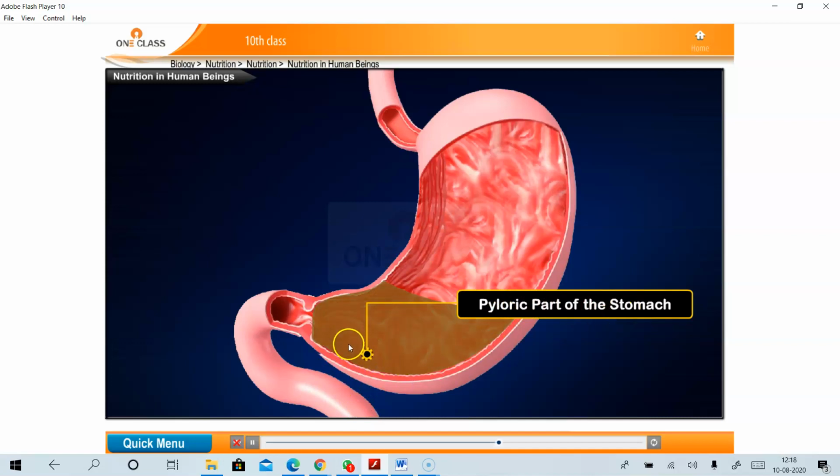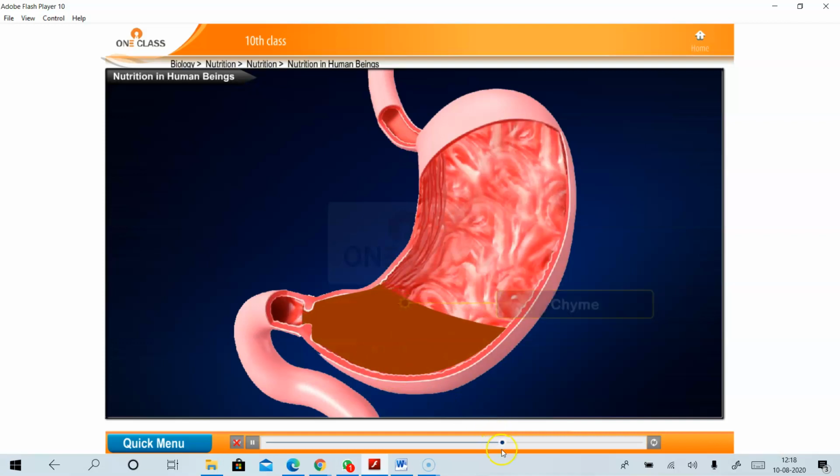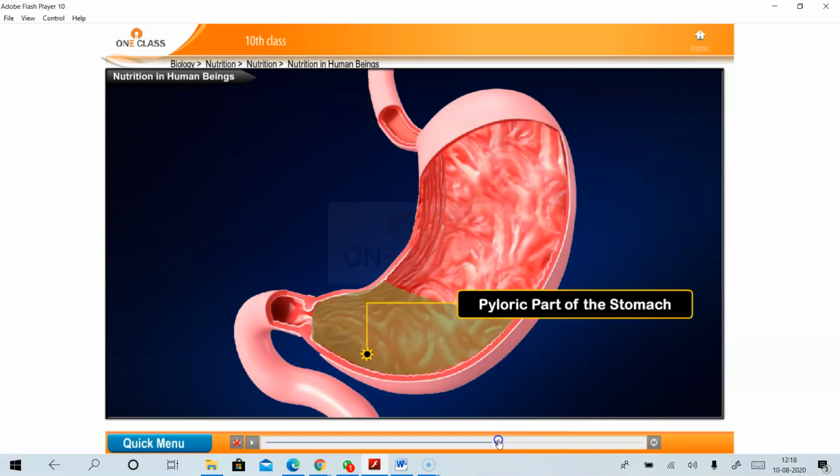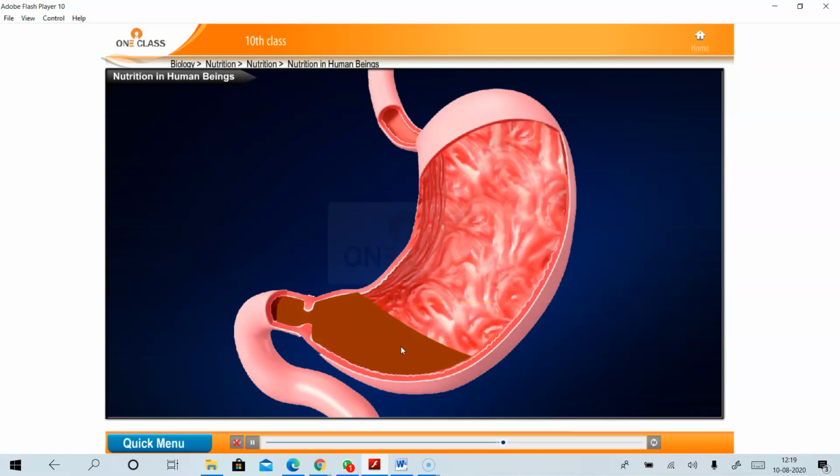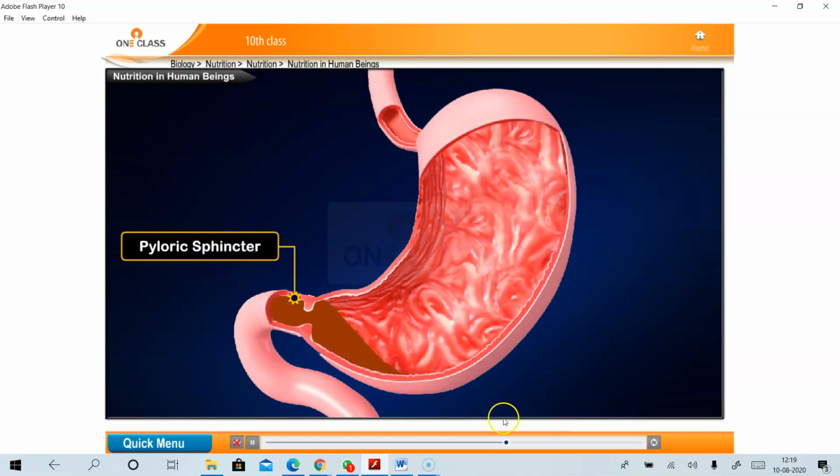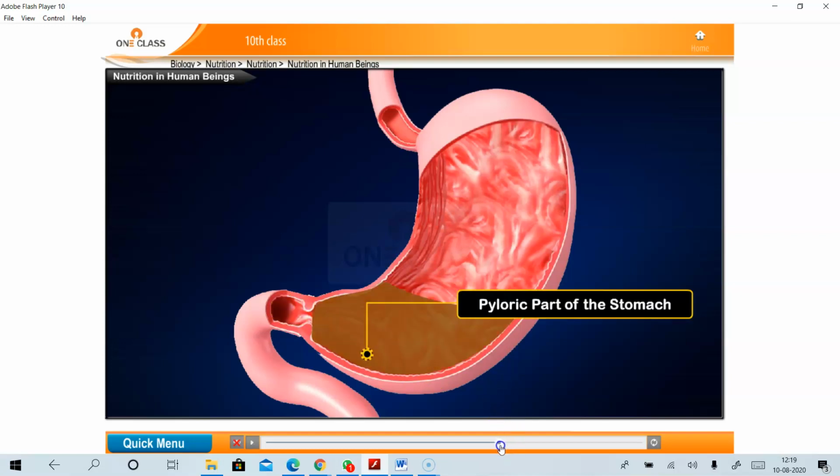This is the region where the pyloric part of the stomach mixes the food into a semi-solid form called chyme. In the stomach, you can see the pyloric part. It comes in contact with the digestive enzyme gastrin, and from there it makes the food semi-solid. The semi-solid form of food is nothing but chyme.